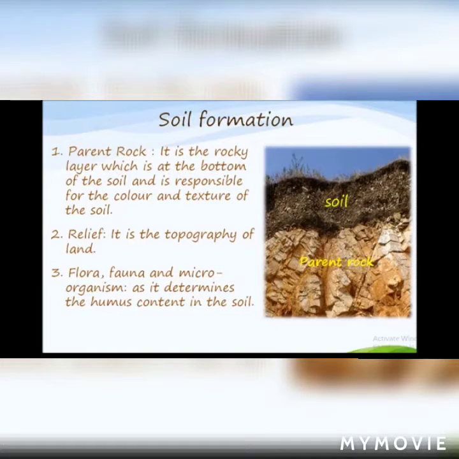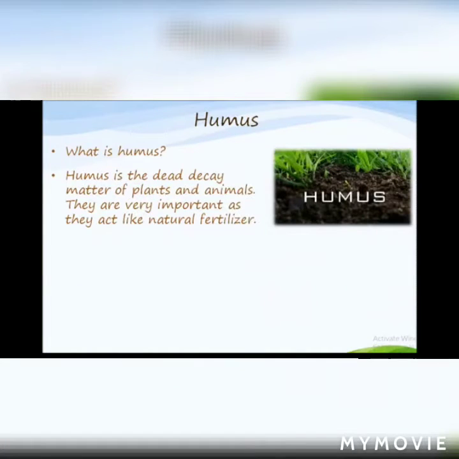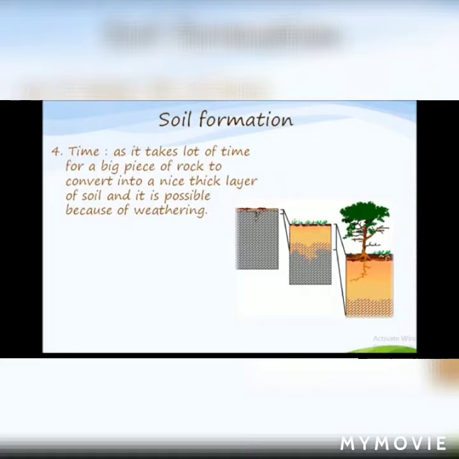Third is flora, fauna and microorganisms, as they determine the humus content in the soil. Let me tell you what humus is. Humus is the dead and decayed matter of plants and animals. It is very important as it acts like a natural fertilizer. And the fourth factor is time, as it takes a lot of time for a big piece of rock to convert into a nice thick layer of soil, and it is possible because of weathering.